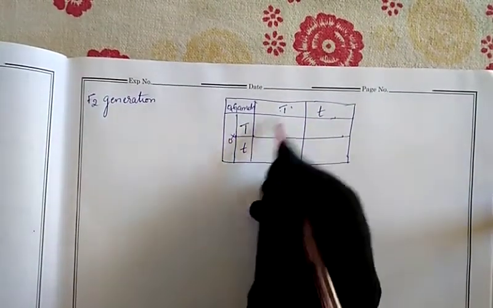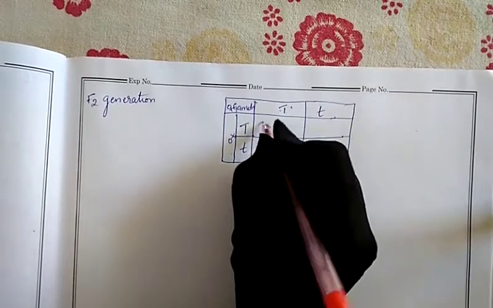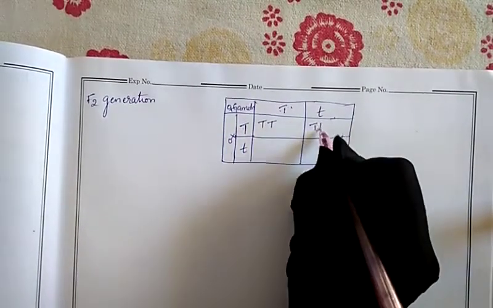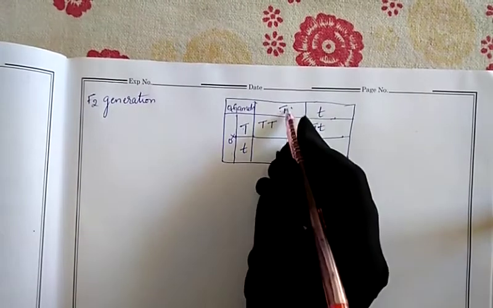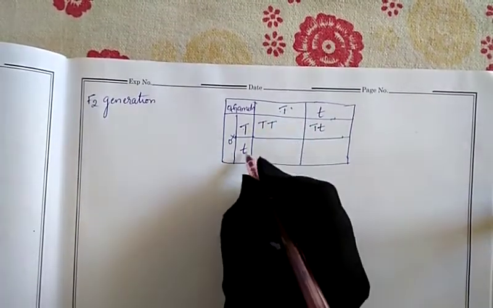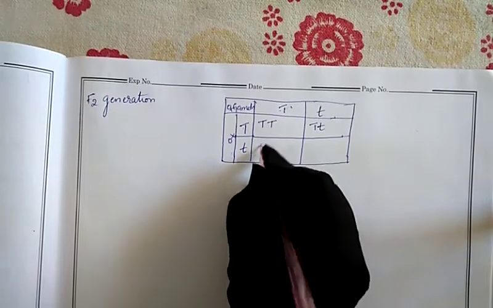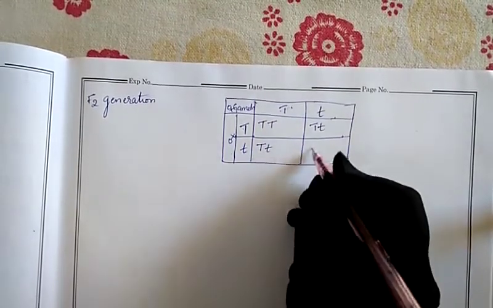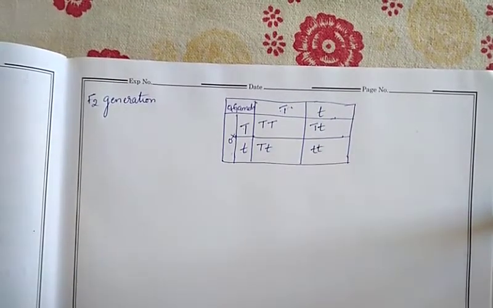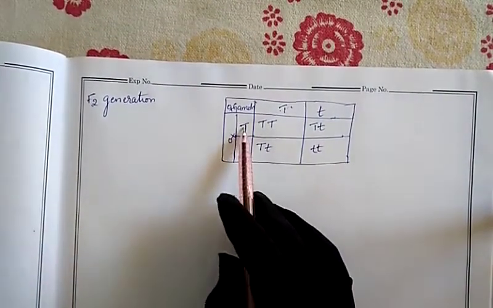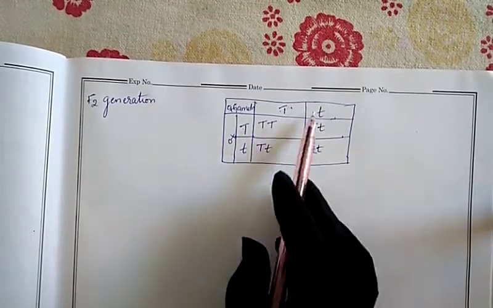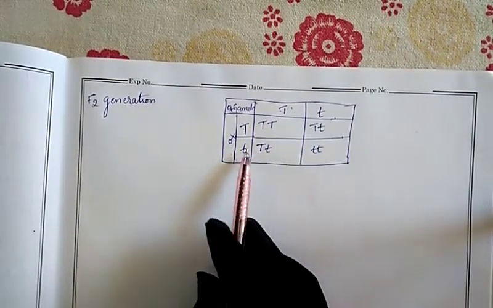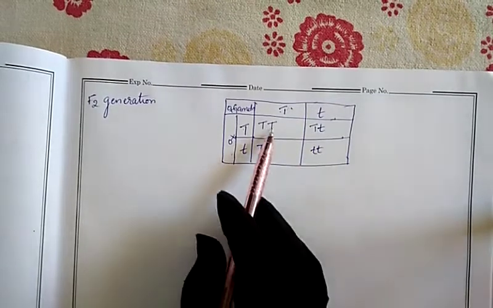Now you have to multiply. Capital T, capital T; capital T, small t; small t, capital T. If small t comes first, we always have to write the capital T first. So capital T, small t; small t, small t. Small t, capital T means capital T, small t only. So these are the genotypes.